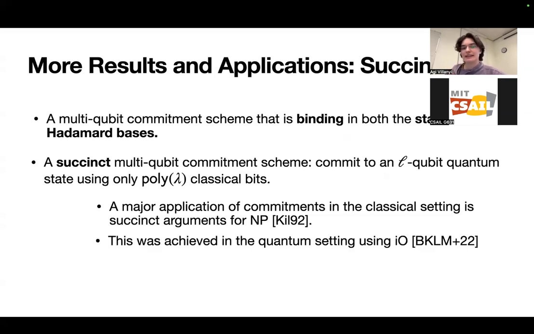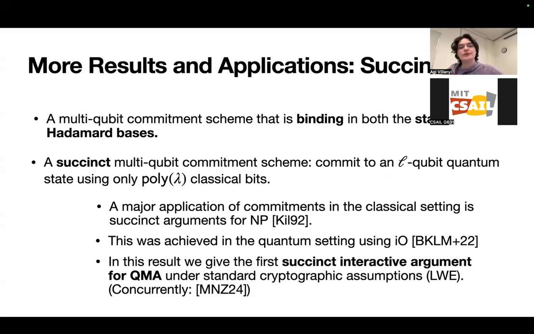So in the quantum setting, this would be succinct arguments for QMA, and this was achieved using non-standard cryptographic assumptions, so IO, a couple of years ago. But what we do is we give the first succinct interactive argument for QMA that is under standard cryptographic assumptions, and specifically under LWE. Concurrently, there was also work that did this by Metger, Natarajan, and Zhang, but their protocol is actually based on non-local games, and it's substantially different from ours in its syntax and everything.